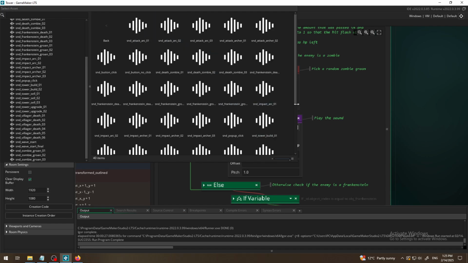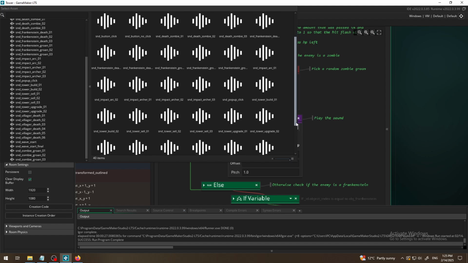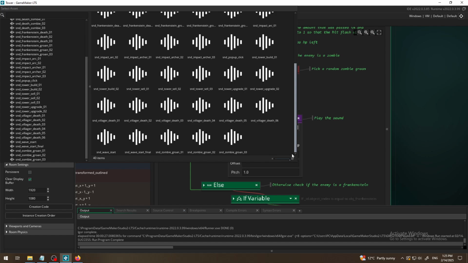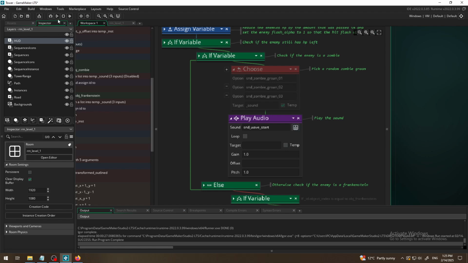Sound effect, sound tower cell, sound tower, sound wave start. Okay, let's try that one.